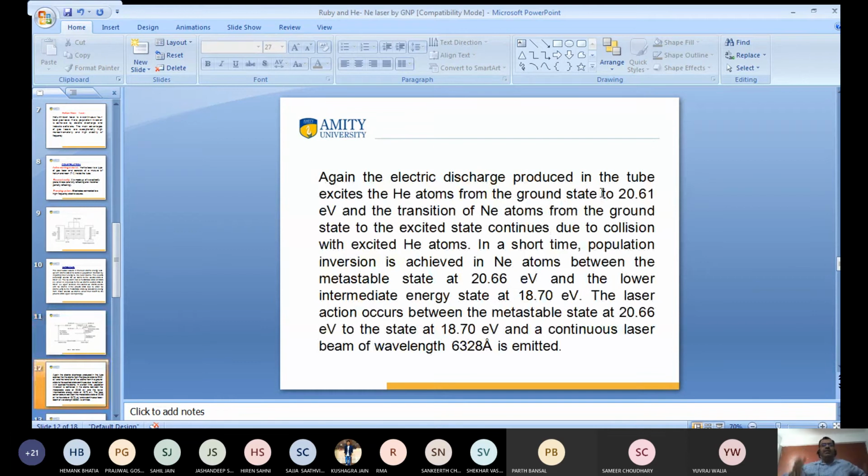So what is the superiority of the helium neon laser over the ruby laser? In the case of the ruby laser, the light comes in pulses, but in the case of the helium neon laser, we get a continuous beam of laser light.